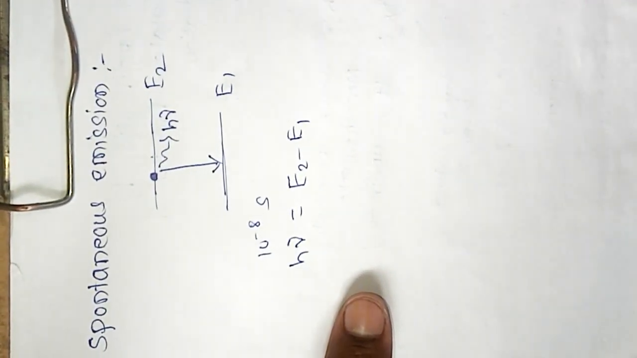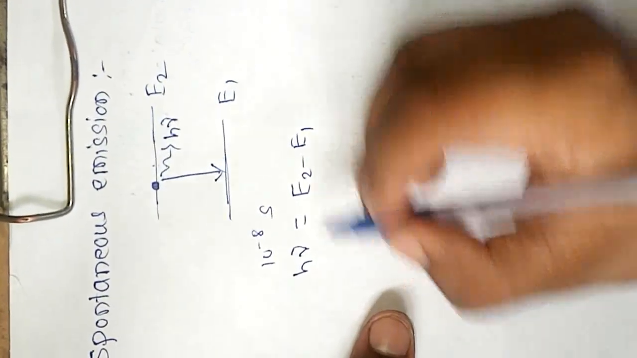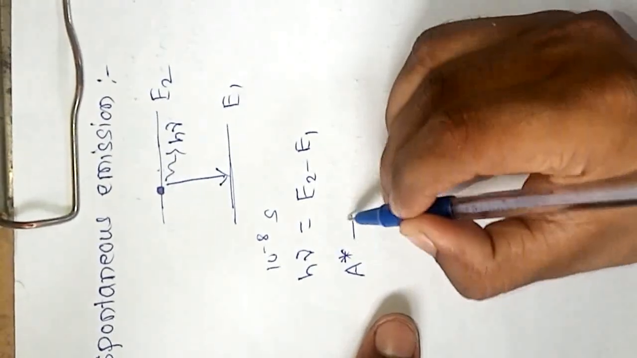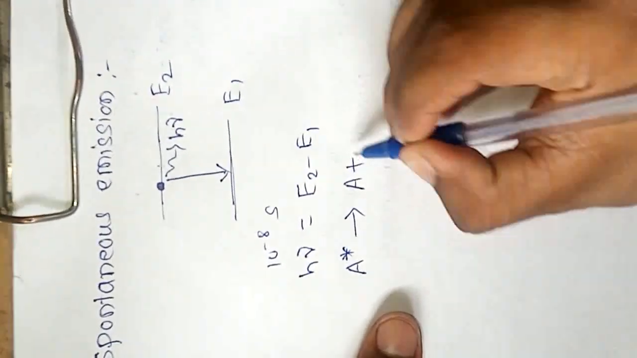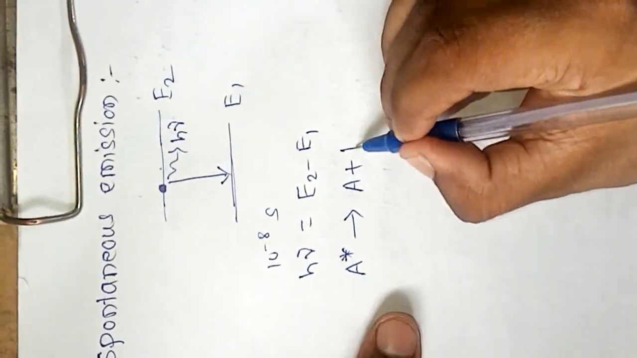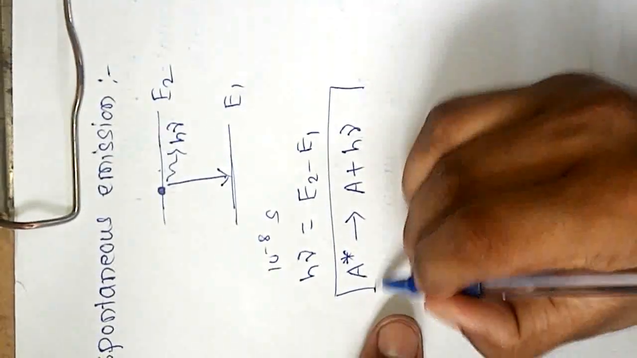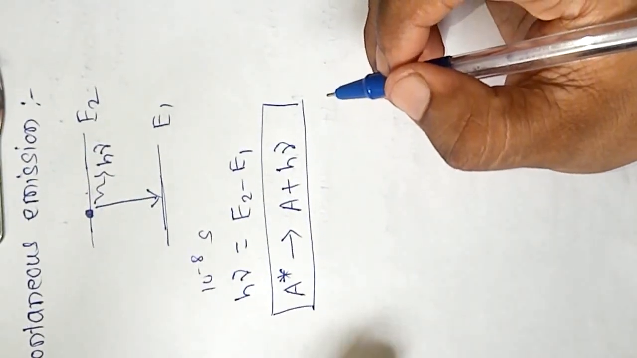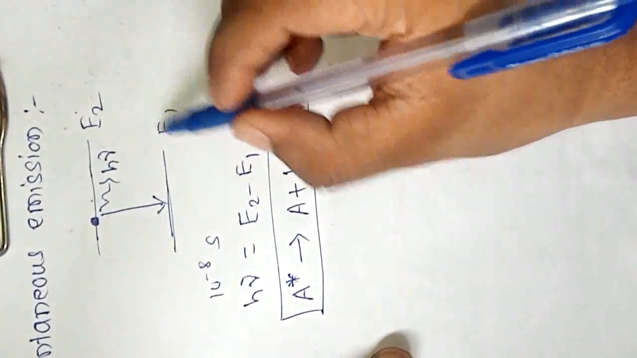So symbolically we can write this. We consider here the atom is already present in the excited state, so A star gives, after 10 power minus 8 second, A plus this emitted photon, that is h nu. So this is the symbolical representation of spontaneous emission. In this case the rate of spontaneous emission is from energy level E2 to E1.